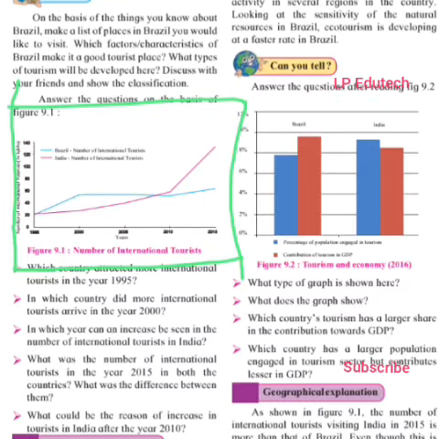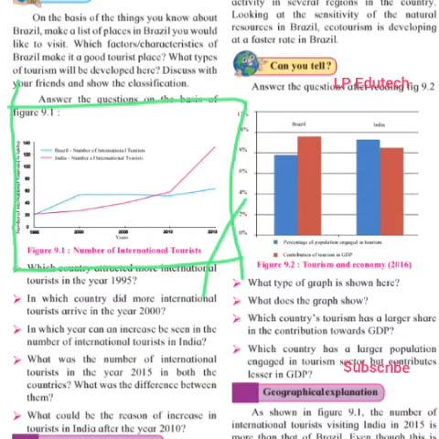Now here we have the index. The blue line shows Brazil's number of international tourists and the red line belongs to India, which shows the number of international tourists who visited during the respective years. It starts from 1995, 2000, 2005, 2010 and 2016 is the last one. So the answer to question one is that both countries, India and even Brazil, can be applied here. Which country attracted more international tourists in the year 1995?